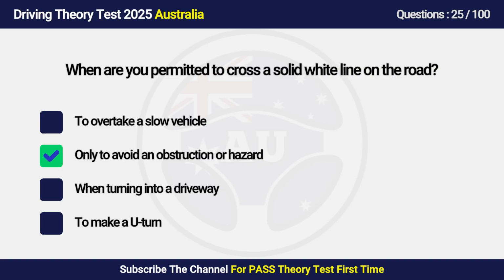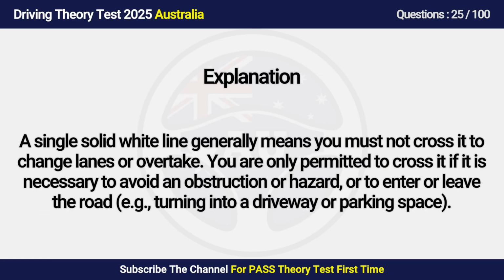Answer is B. Only to avoid an obstruction or hazard. A single solid white line generally means you must not cross it to change lanes or overtake. You are only permitted to cross it if it is necessary to avoid an obstruction or hazard, or to enter or leave the road, e.g., turning into a driveway or parking space.